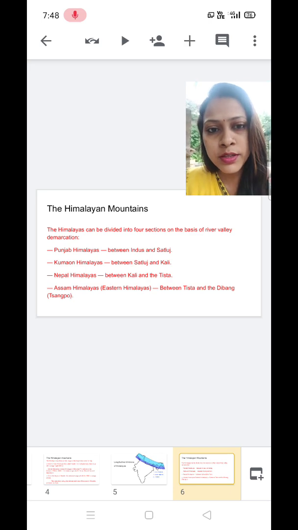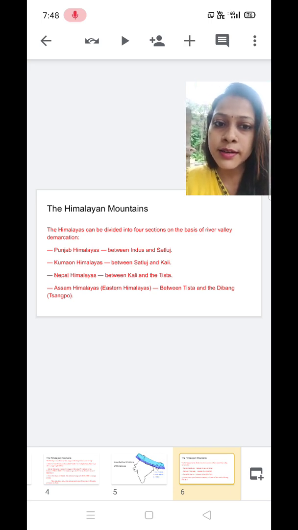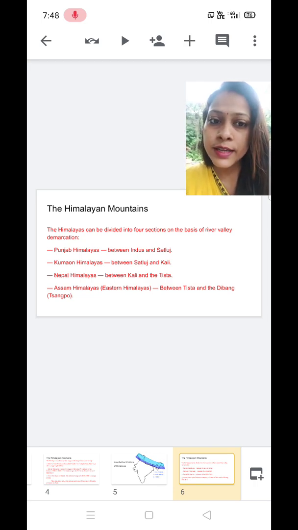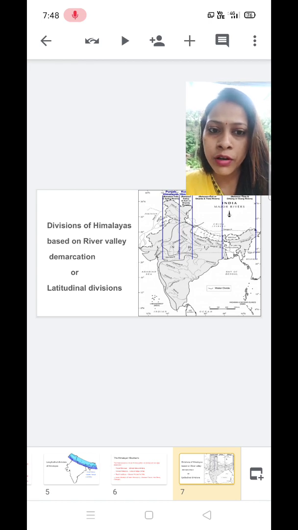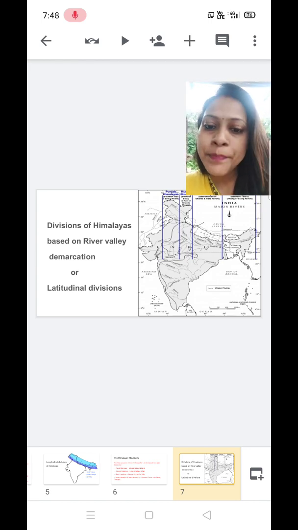The previous one was longitudinal divisions, and this one is also known as latitudinal divisions of Himalayas, and they are mainly demarcated by the river valleys. The presence of rivers or river valleys will demarcate or divide the divisions. We can see in the map, these are the 4 divisions of Himalayas, latitudinal divisions, or we can say the divisions which are demarcated by river valleys.